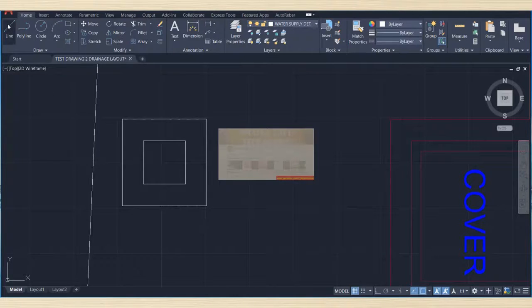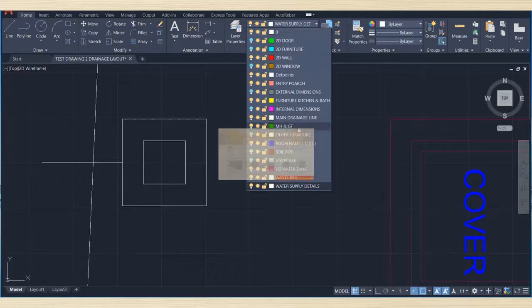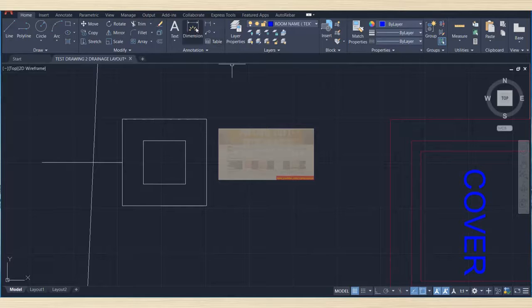Then we'll select the pipeline. Join here, click here, and here we'll make text layer on and write their text.